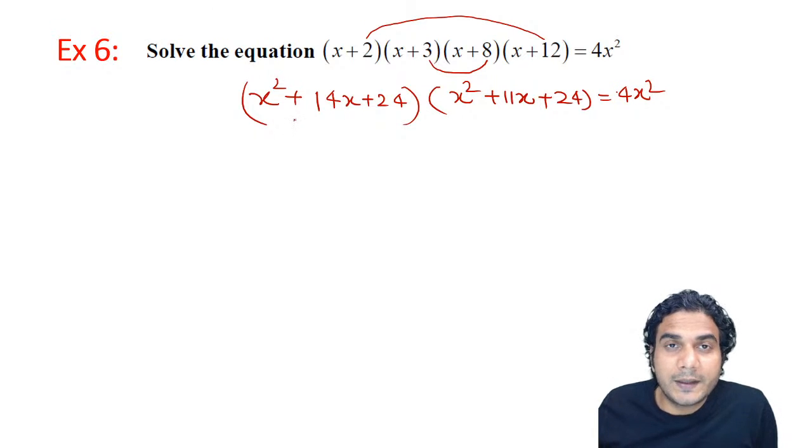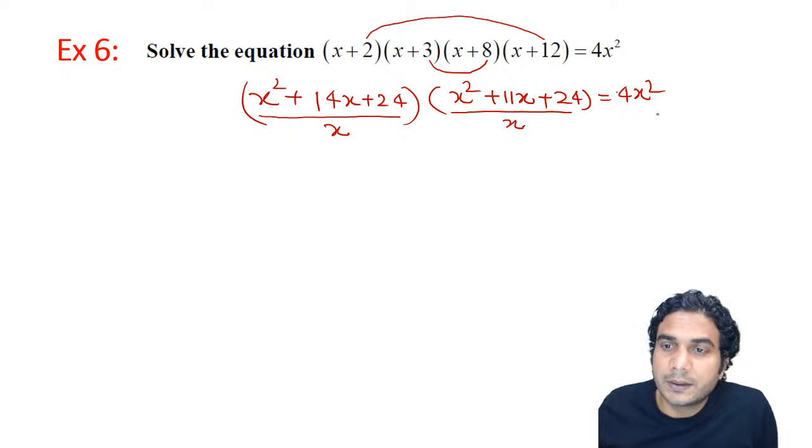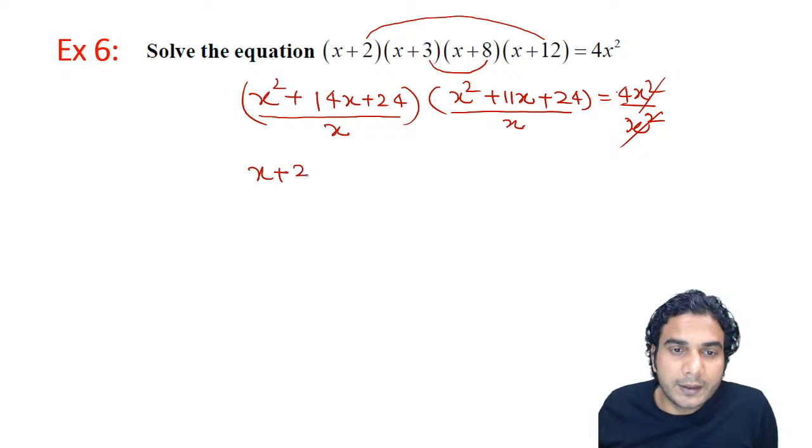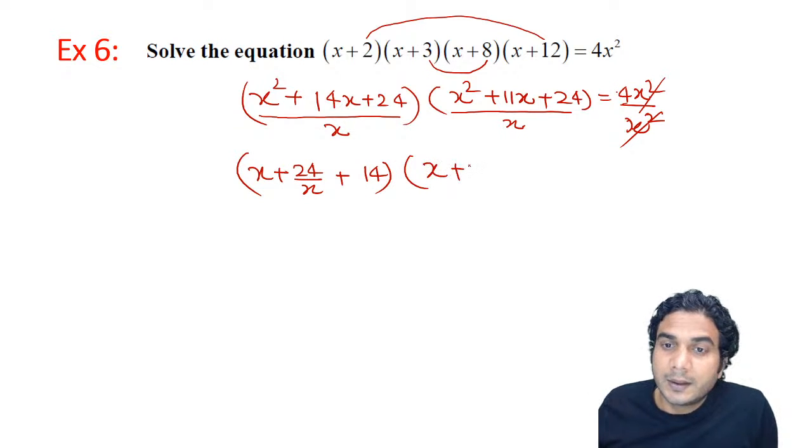Now, what was the next step? Next step was to divide it by x square, all right. So we'll divide 1x here and this second factor by 1x and here by x square, all right. So this x square and x square will get cancelled and it is going to be x plus 24 upon x plus 14, all right, and second it is going to be x plus 24 upon x plus 11, all right, is equal to 4.